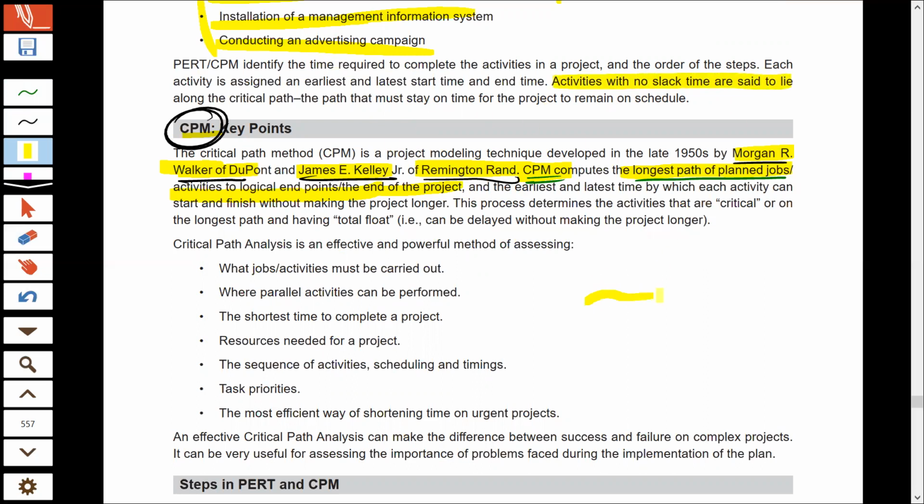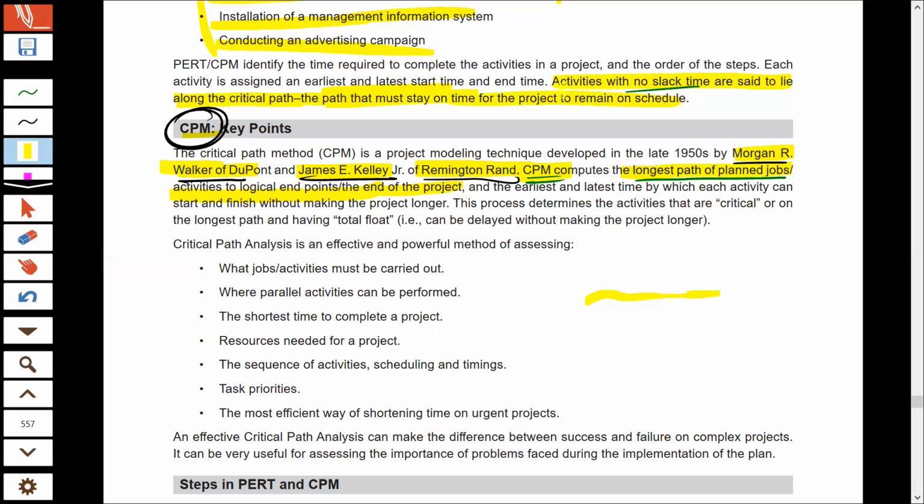Whenever you look at the critical path method, the activities which lie on the critical path will have no slack time. That means that all the activities on the critical path cannot be delayed at all. They do not have any surplus time. And therefore, the activities on the critical path must be done according to the schedule, or else your entire project would be delayed.